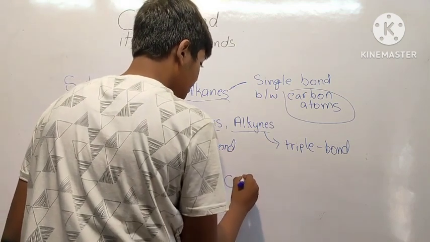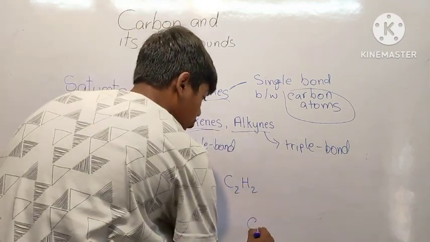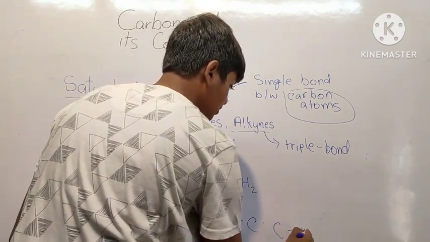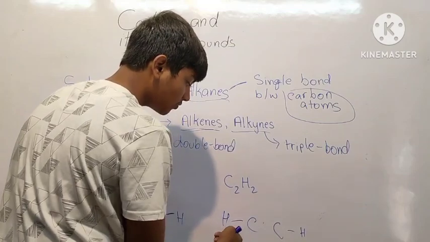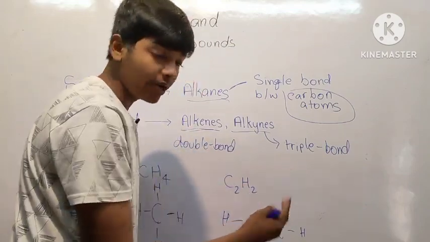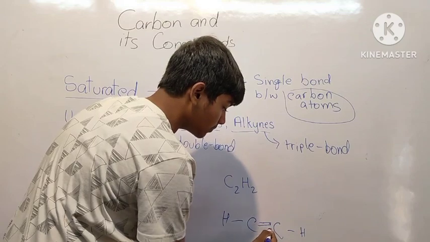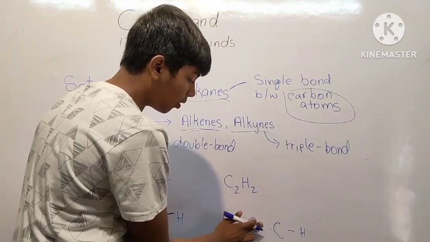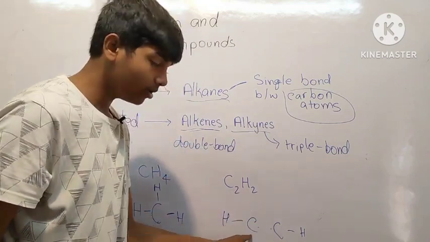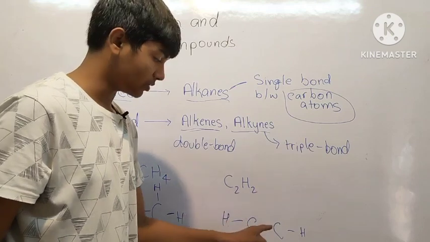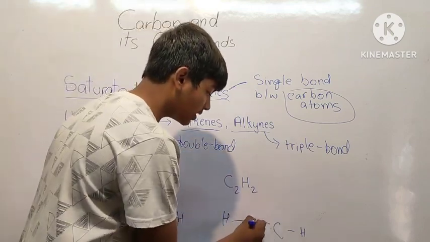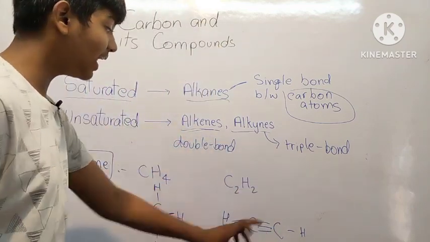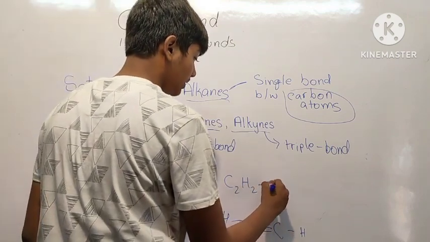Now let us take C2H2. There are 2 carbon atoms and just 2 hydrogen atoms. Each carbon has one bond with hydrogen, so it requires 3 more, meaning 3 pairs of electrons will be shared. Only then will its valency be satisfied, right? The valency of carbon is 4. So 3 pairs of electrons will be shared, and a triple bond will be formed. Hence it is an alkyne, and this is ethyne.